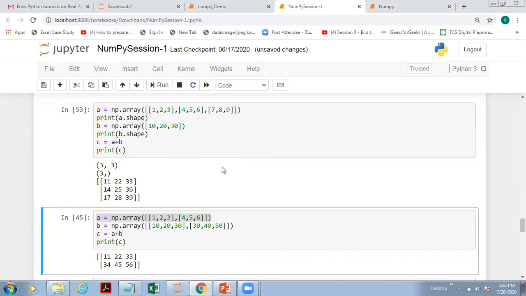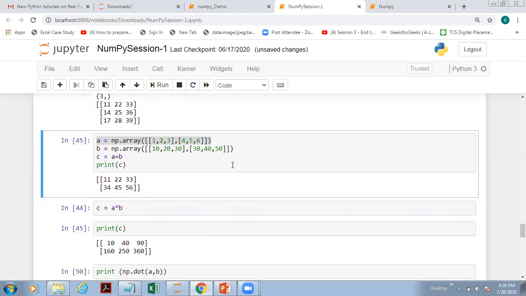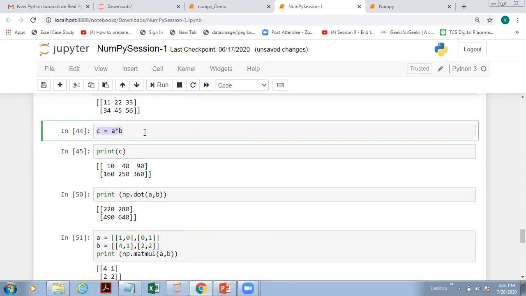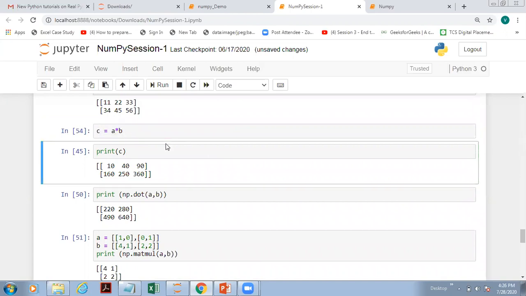And of course, there are certain rules for broadcasting. Blindly, you cannot take one array and another array of any size and try to apply the operation. No. There are certain rules for broadcasting, but internally Python says, I will manage how it has to be done. Generally, this is the duplication of data that is done in order to match the dimension of the second array. Then if you want to go for multiplication, we are simply writing C is equal to A multiplied by B.